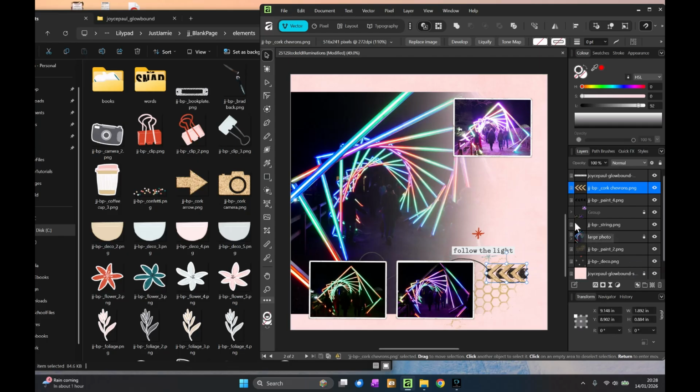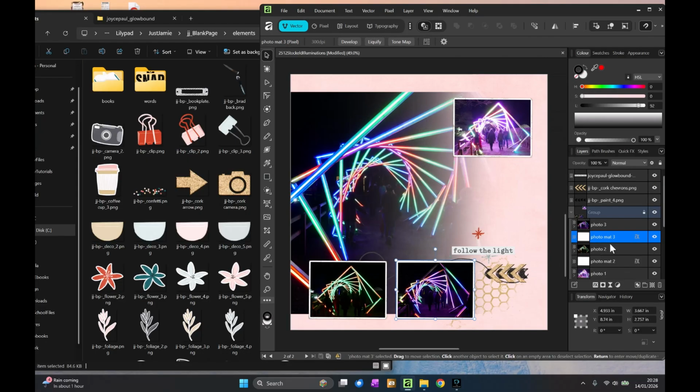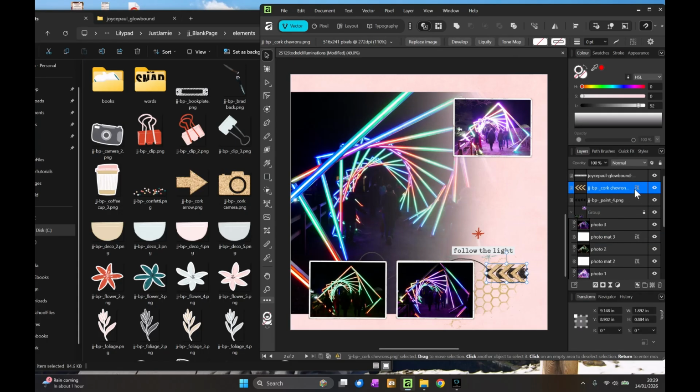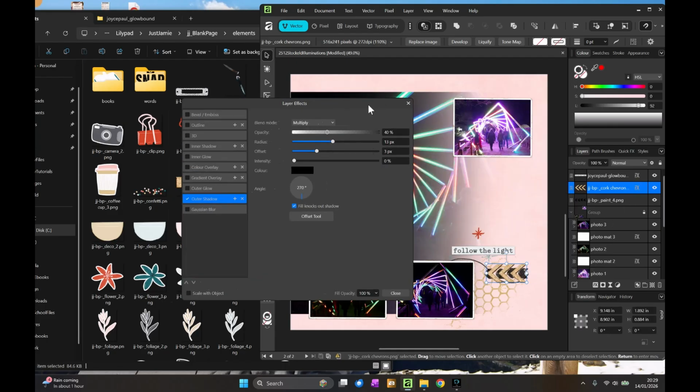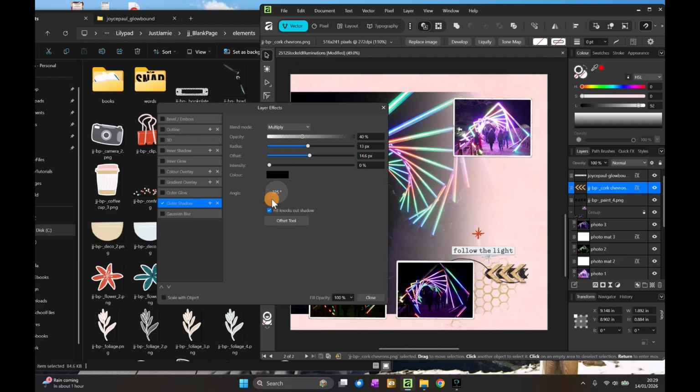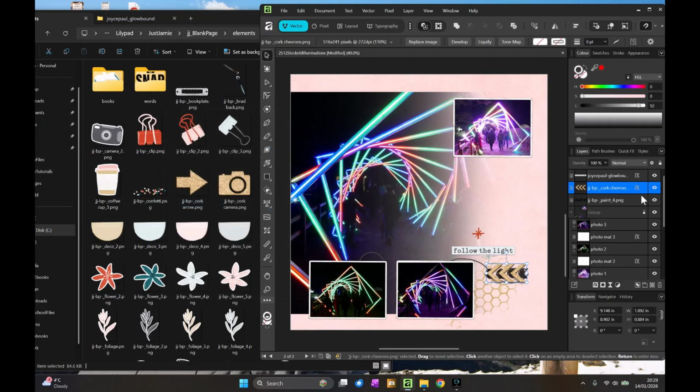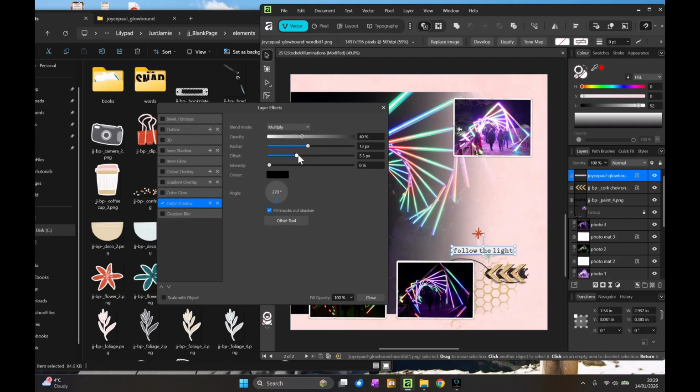Going to add some shadows. Now these photos all came with shadows on them, so I'm going to use the same shadow style by drag dropping it on top of my arrows and the word strip, but I think I'm going to make the arrows ones a bit deeper and bring it to the right a bit. So it's a bit more three-dimensional, and the same with the word tags, just deepen up a little bit and take it to the left.